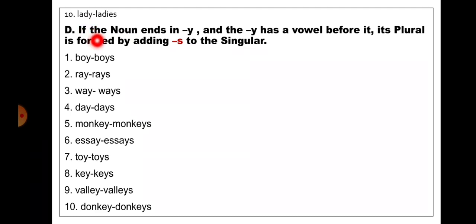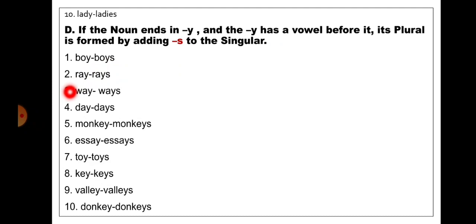ladies. If the noun ends in y and the y has a vowel before it, its plural is formed by adding s to the singular. Boy, the word is ending with y and before that it has a vowel o. So by adding s to the singular it will become plural, boys.